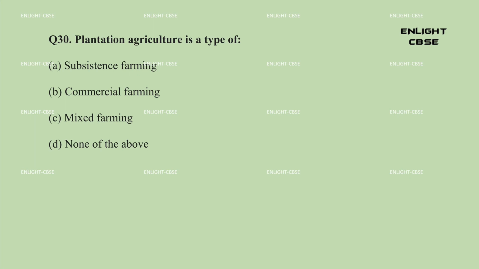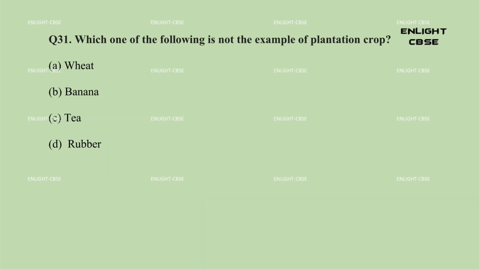B. Commercial farming. C. Mixed farming. D. None of the above. Answer, B. Commercial farming. Question 31. Which one of the following is not the example of plantation crop? A. Wheat. B. Banana. C. Tea. D. Rubber. Answer, A. Wheat.